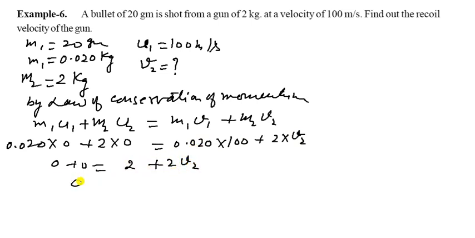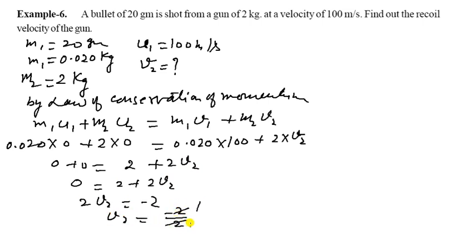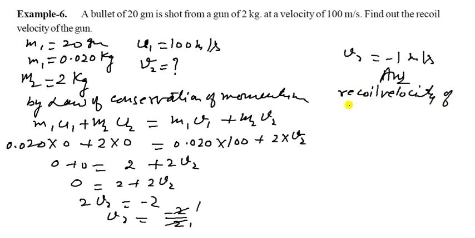M2 is, where is M2? It is 0.0. You can write here, and here M2 is 2, and U2 is still 0. M1 is 0.020 and V1 is 100, plus M2 is 2, and we want to find V2. So it is 0 plus 0, multiplied by this, so we get only 2 plus 2V2. So 0 is equal to 2 plus 2V2.